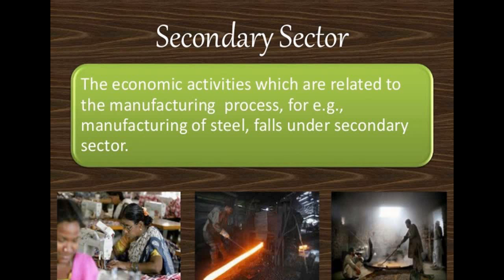Now the second sector is the secondary sector. The secondary sector covers all the activities in which these natural products are changed into other forms through ways of manufacturing that we associate with industrial activities. So now these raw materials are given to factories and manufacturing companies to produce the products for the consumers. So it comes under the second category, where the pizza will be in the making process.